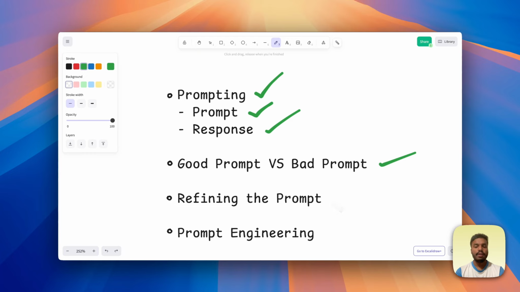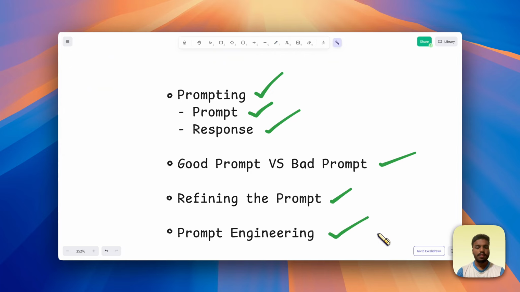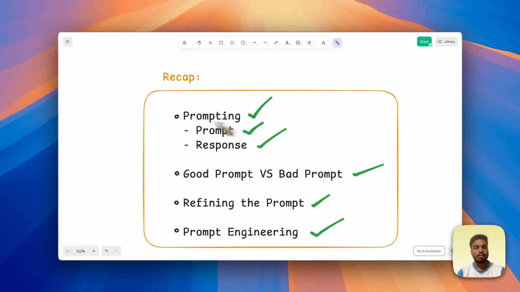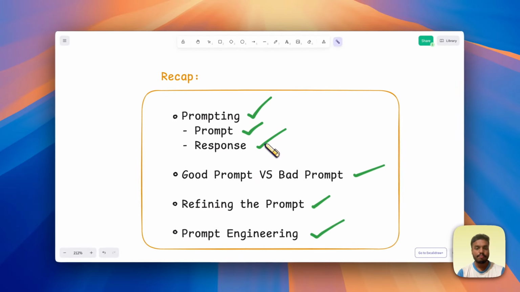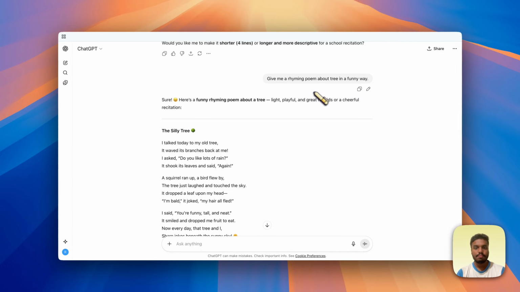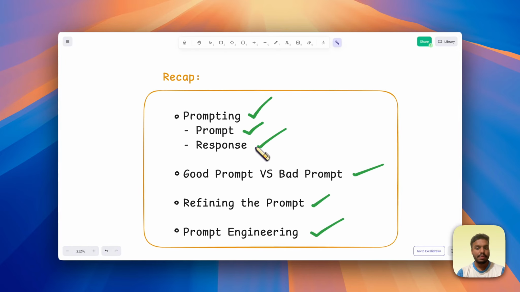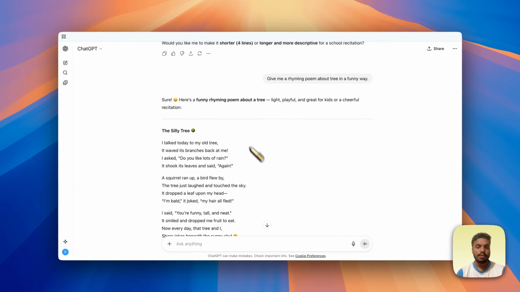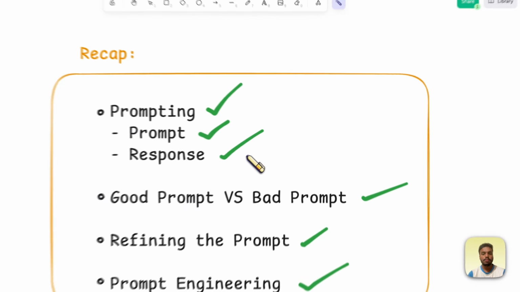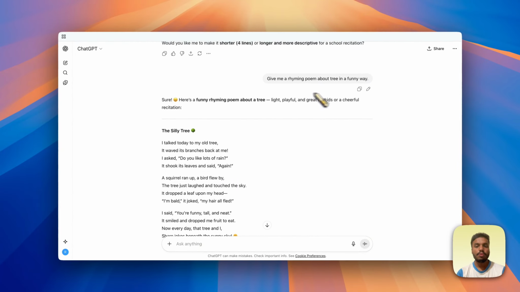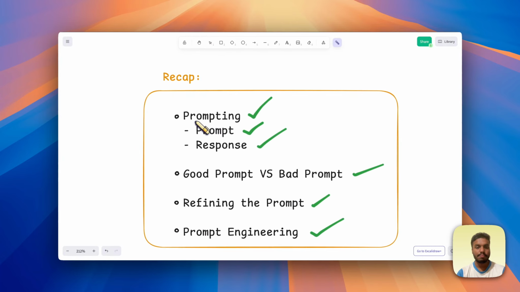Now we got an idea of how to refine the prompt, and we also got to know what prompt engineering is. Let's do a small recap of everything. The instruction or message we give to ChatGPT is called the prompt. This is the prompt. The result ChatGPT gives us back is called the response. Here, the poem is the result. This is called the response. Now, this whole process of giving the prompt and getting back the response is called prompting.